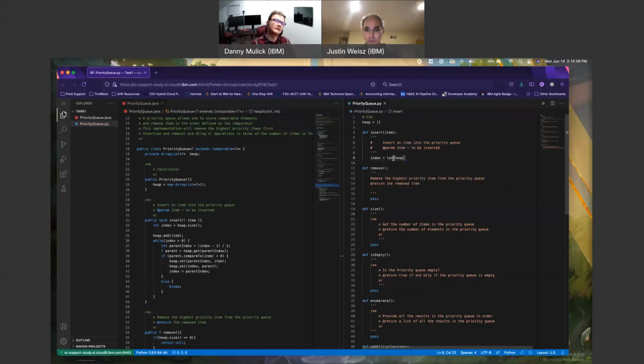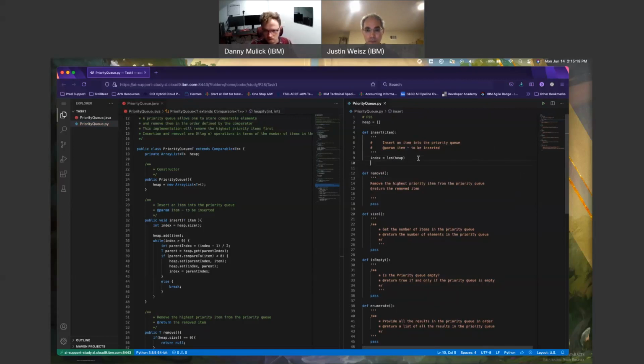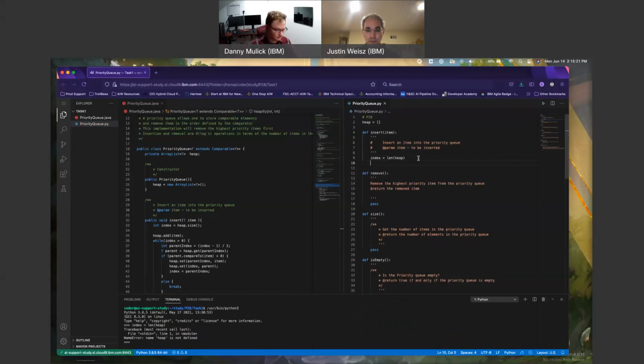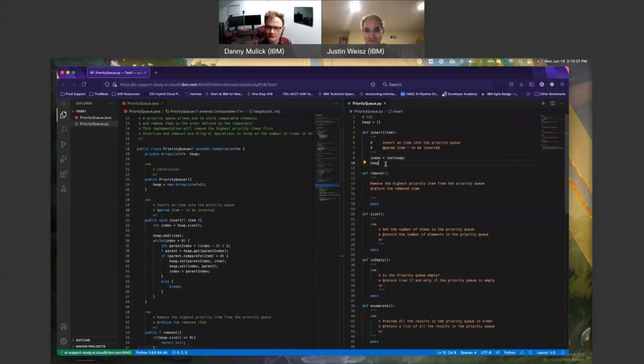Zero-indexed, len is 2, I'm inserting at position 2. Yes, that should work. So I would say heap.add(item). Instead of heap.add, it would be, oh, I fat fingered shift enter and it opened that, so I can get rid of that.